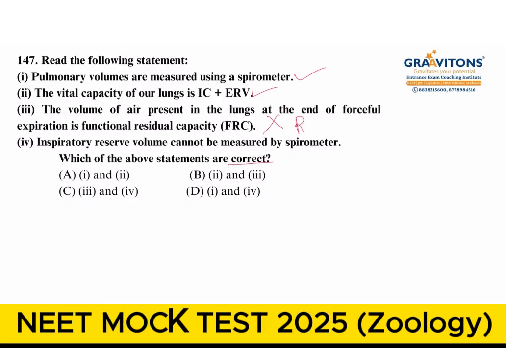This is residual volume. And the next statement, inspiratory reserve volume cannot be measured by spirometer. It is given. It can be measured by spirometer. So the answer for this question will be option A.